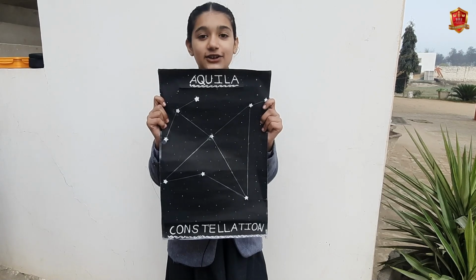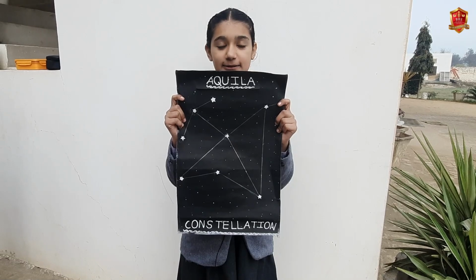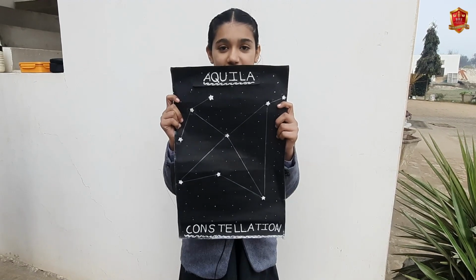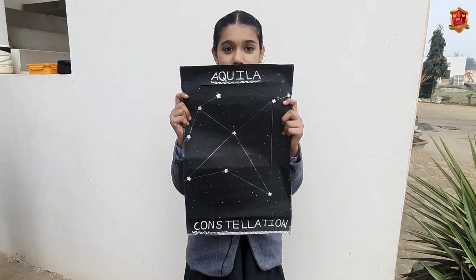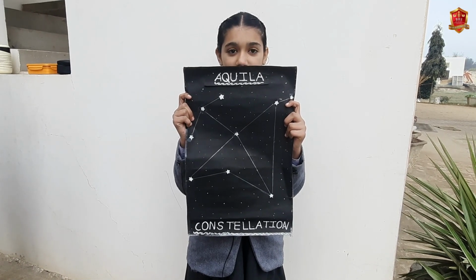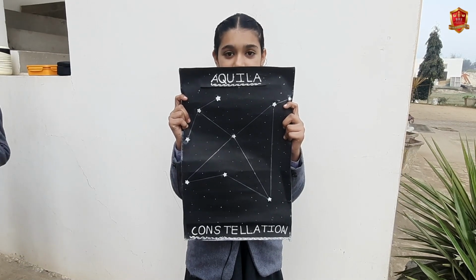Aquila is a constellation on the celestial equator. Its name is Latin for eagle and it represents the bird. The Aquila constellation is best seen in the northern summer due to its location along the Milky Way. It is visible from both the northern and the southern hemisphere.